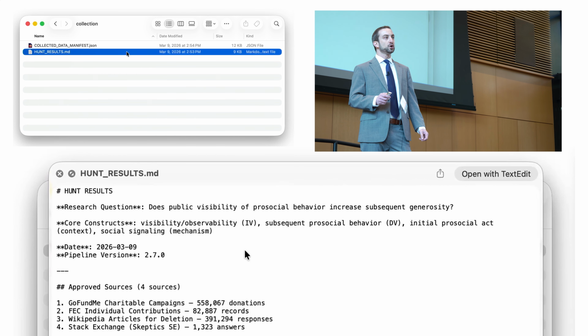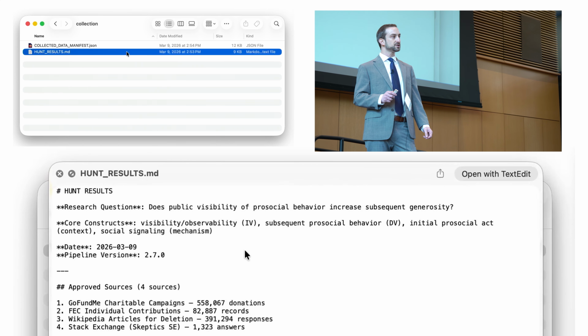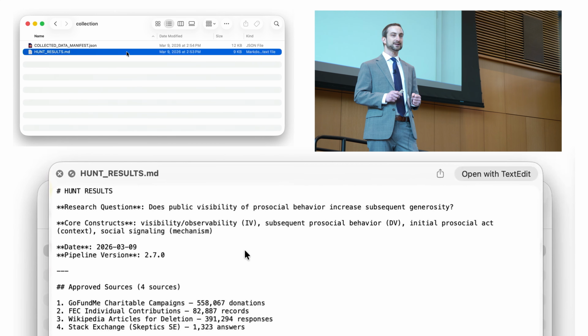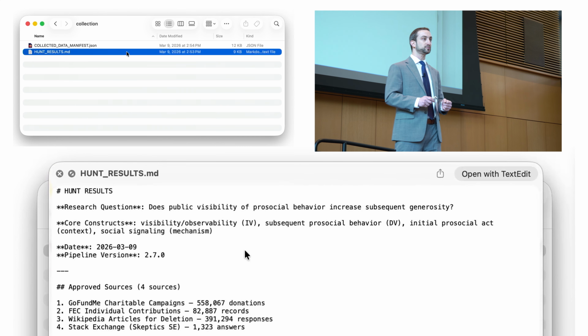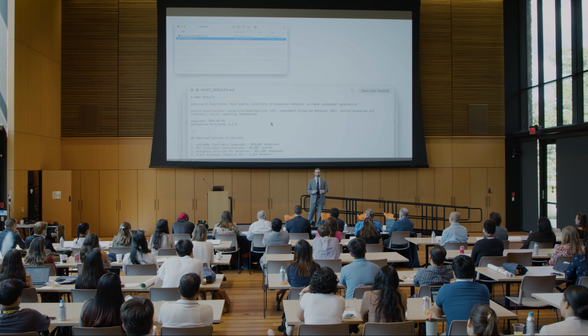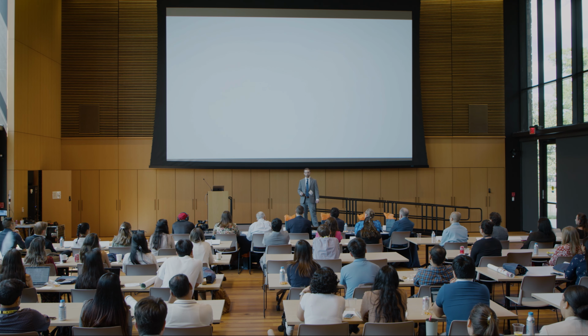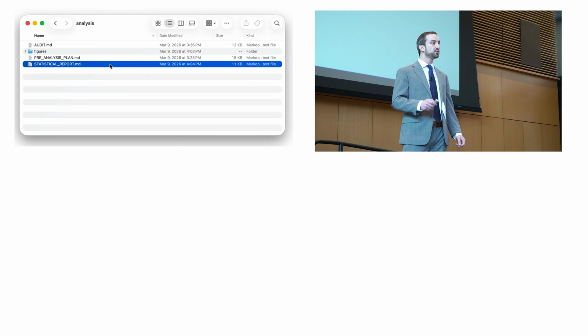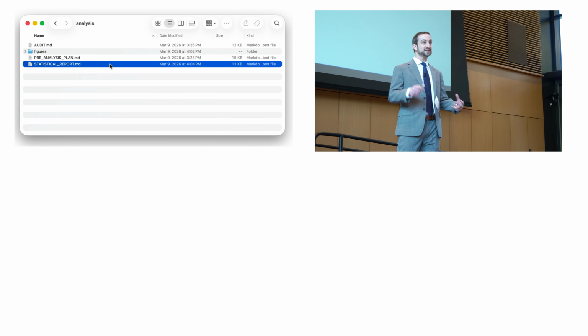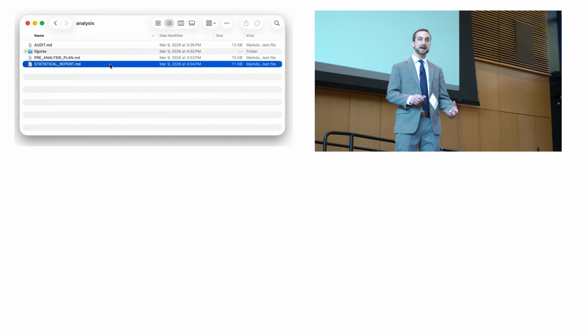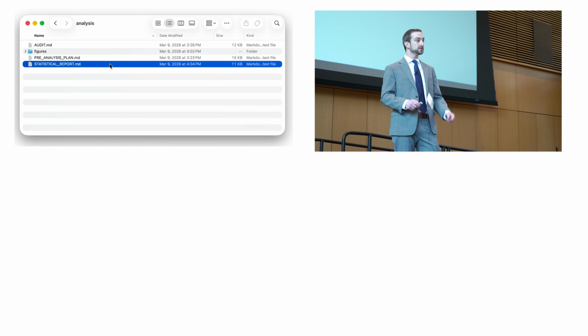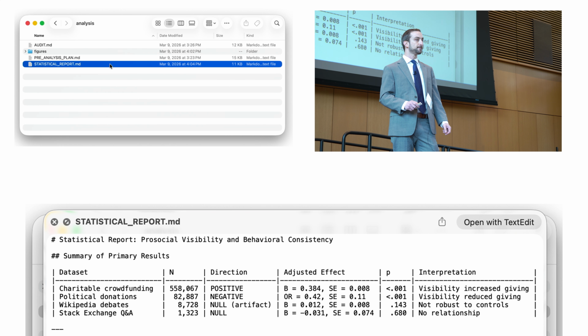And a researcher who just examined one of these contexts could have published a clean, significant finding. But they wouldn't all agree. What do you think happened? Well, after data collection, the system first writes a pre-analysis plan in which it specifies the variables and the models to test. Then it runs those analyses and writes a statistical report.